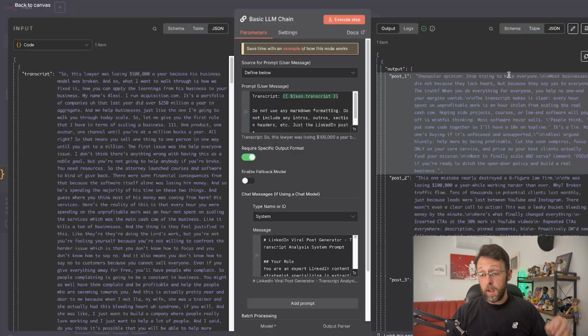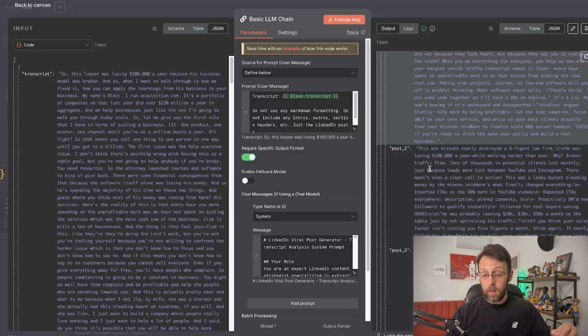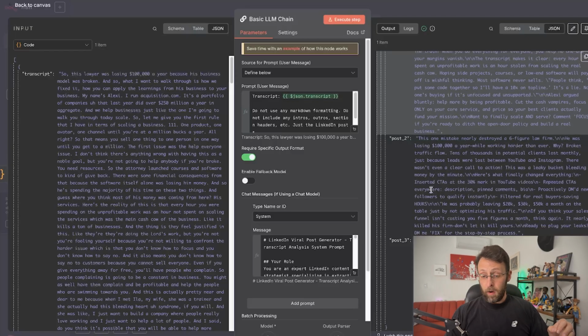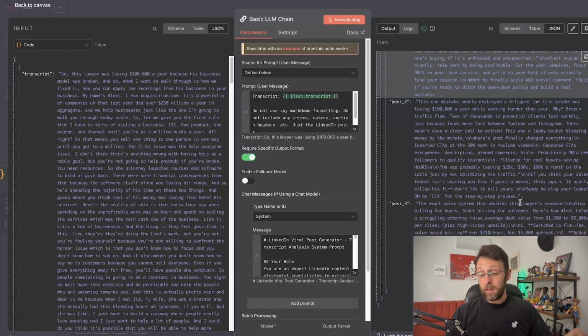Unpopular opinion, stop trying to help everyone. Most businesses die not because they lack heart, but because they say yes to everyone. This one mistake nearly destroyed a 6-figure law firm. The exact sales system that doubled this lawyer's revenue. Cool. So these are great. These are 3 different types of posts.